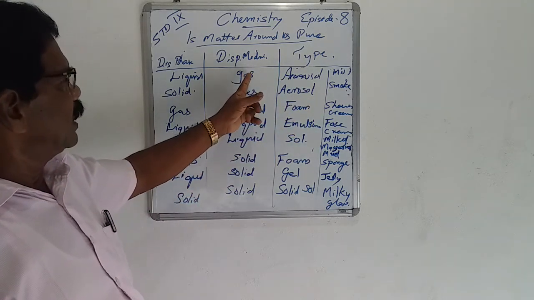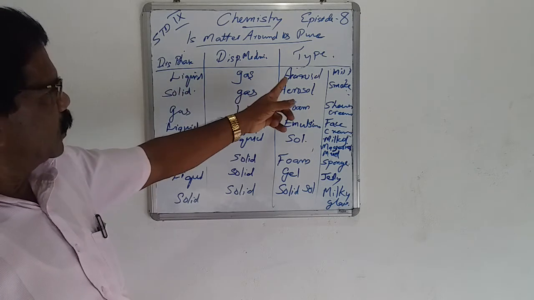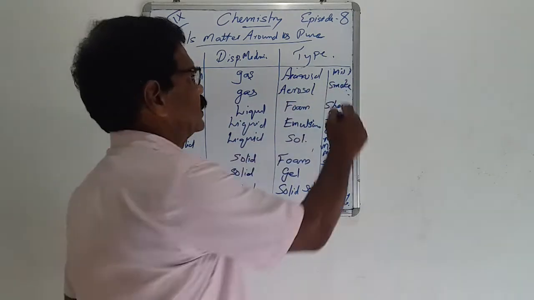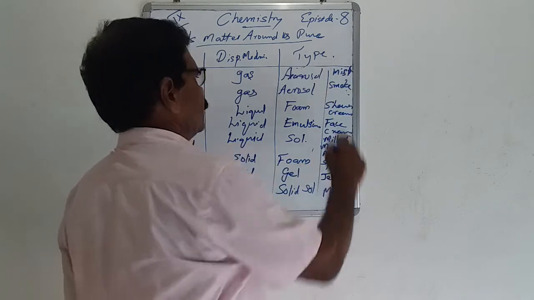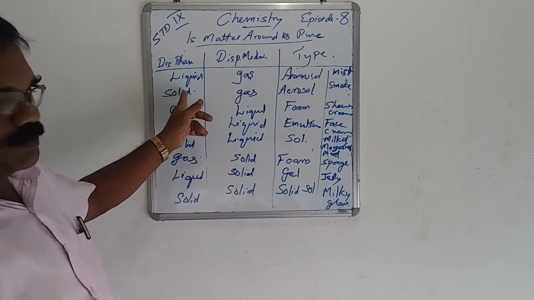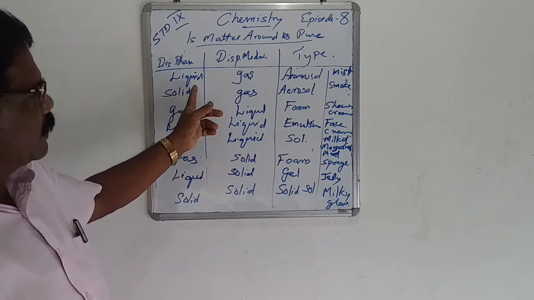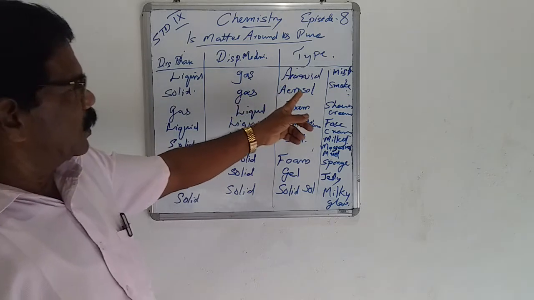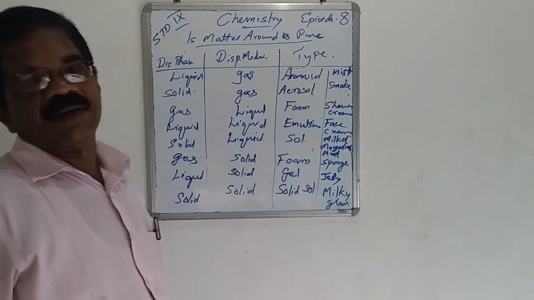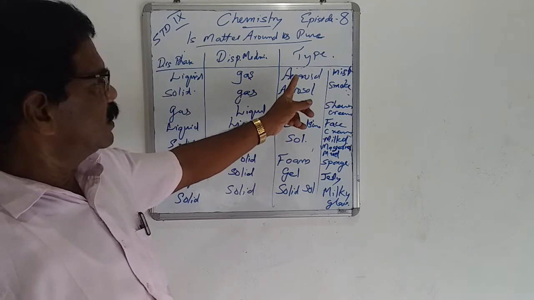When the physical state is varying, the type is also varying. If the dispersing medium is gas and the dispersed phase is liquid, it is known as aerosol. Example, mist, clouds, etc. When a solid is the dispersed phase, the solid component dispersed in the gas, it is also known as aerosol. Example, smoke, vehicle exhaust, etc. This is the aerosol type.